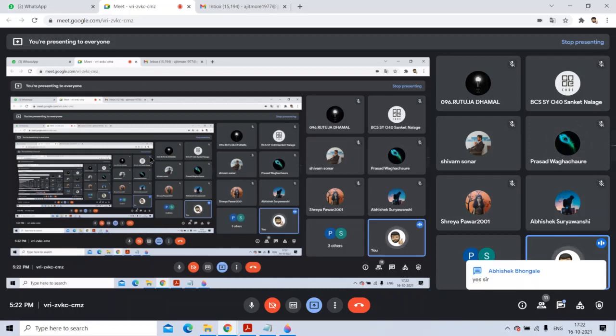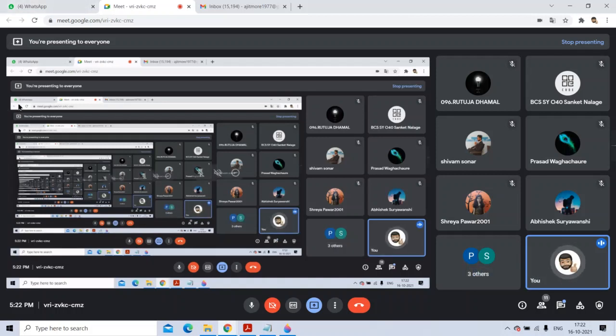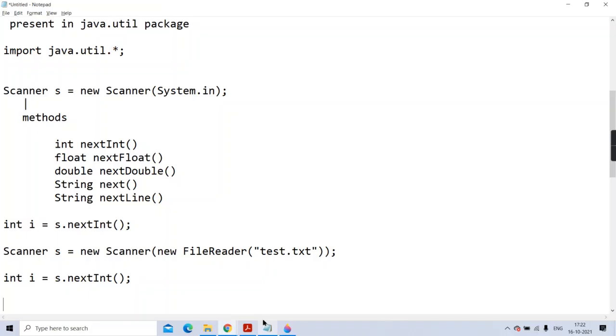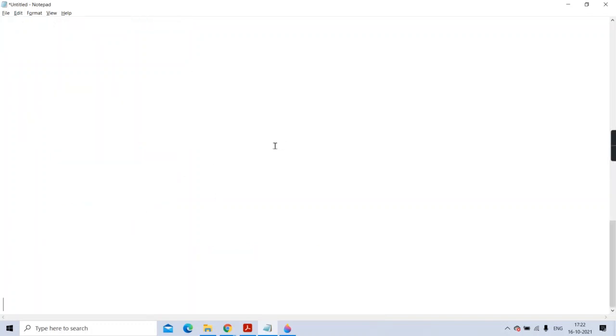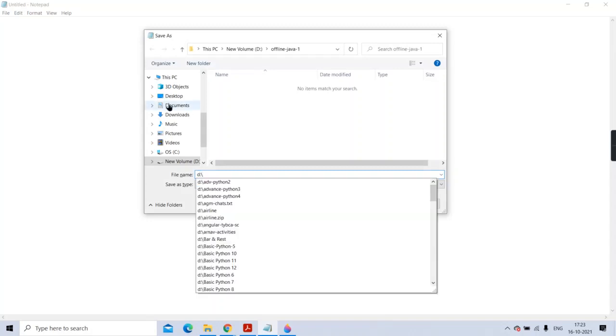So what we'll do is, we will take one very simple program. Okay, Abhishek is also saying yes. Very good. Now, we'll take one very simple example of finding out the max of 3 only, which we did in the past, but now we will do it through Scanner. But the consistency technique, you got it, no? How the piping is based on that. I'll show you an example from a file also, from the keyboard also, don't worry. Okay, I'll just save it in your folders.